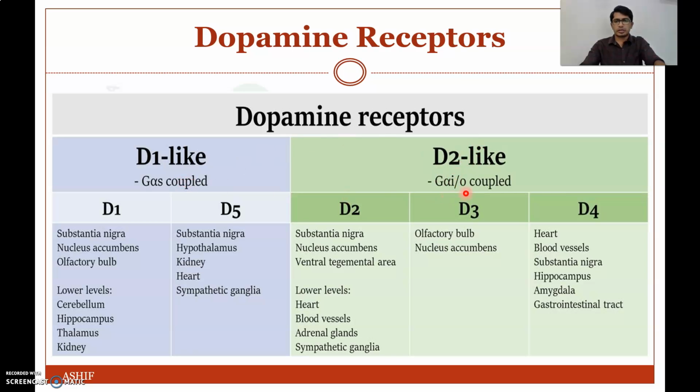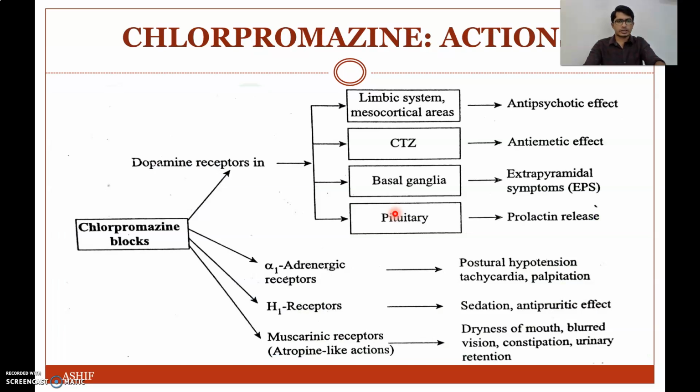All these are G protein coupled receptors, and the most important receptor for antipsychotic drugs is the D2 receptor. So typical antipsychotic drugs block the D2 receptor, and atypical antipsychotic drugs have weak D2 blocking action as well as major 5-HT1 blocking action.